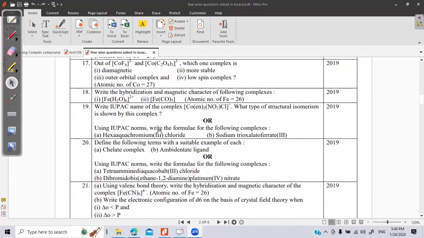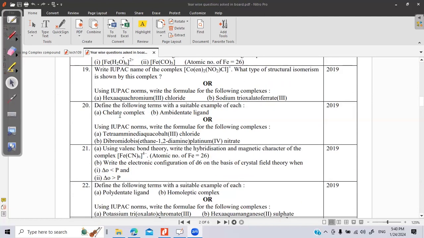Using IUPAC norms, write the formula of the following compound. So two questions, two marks, direct questions. Chelate complex: what are chelate complexes, what are ambidentate ligands? Write the IUPAC names. Formula from the name: from the name, you have to write the formula. Direct two-mark questions are there.